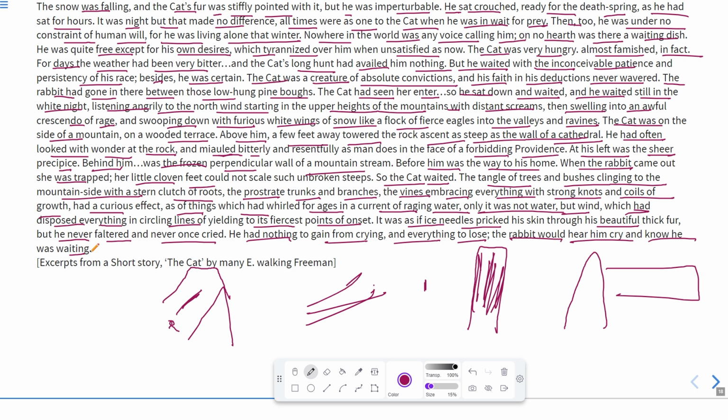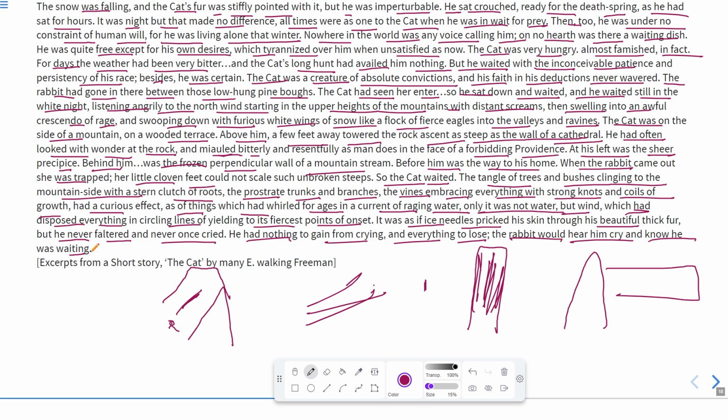Okay, so just in fear that the rabbit would know about his waiting, the rabbit will go away. So just because of that waiting situation, he did not cry even. Okay, so those things were piercing in the body or in the fur of that cat, but he did not cry at all, just because if he cried, the rabbit could know about his waiting.